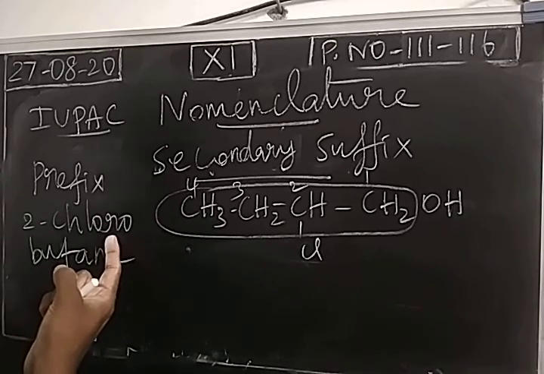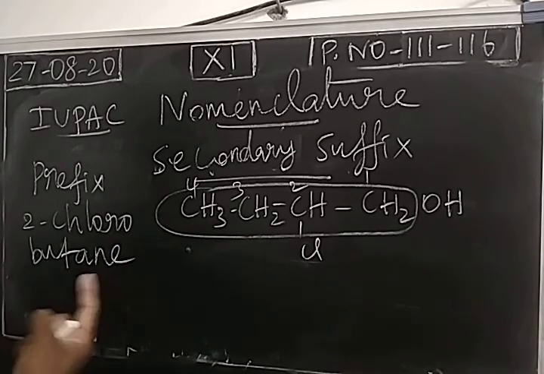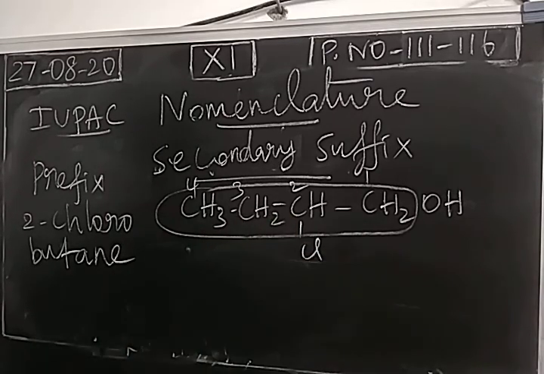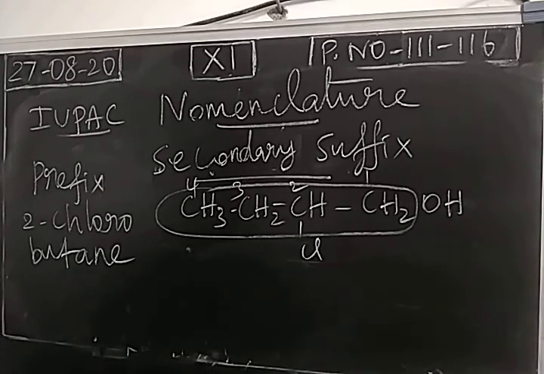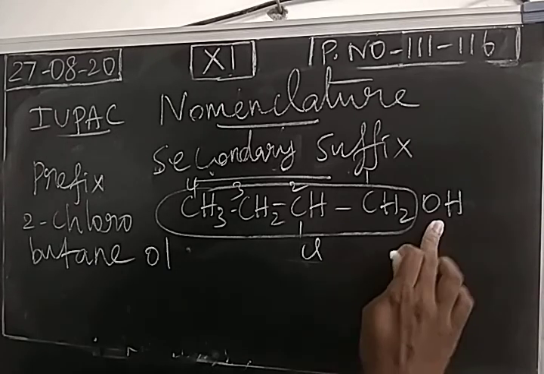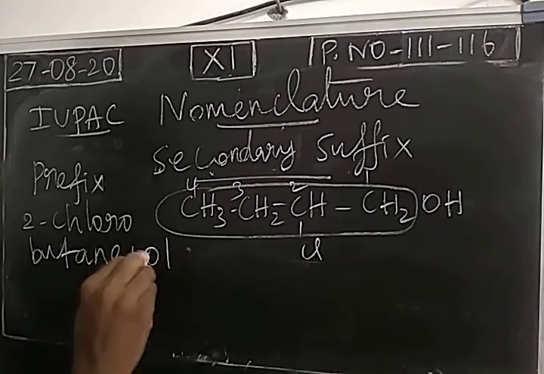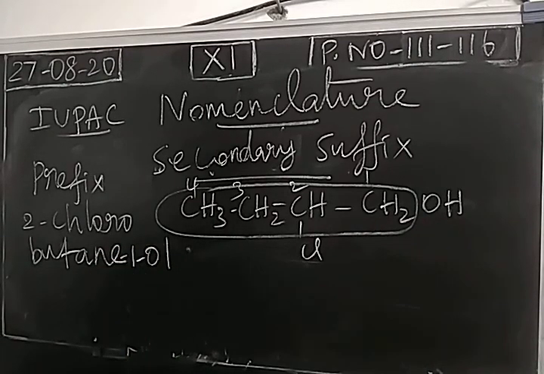So we have already written the prefix, name of the substituent. Root word is written: but. Primary suffix is written: A-N-E, only single bond present. What is the secondary suffix? Alcohol. For alcohol, secondary suffix is OL. Now what is the position of the alcoholic group? First position. So in the first carbon, the alcoholic group is present.